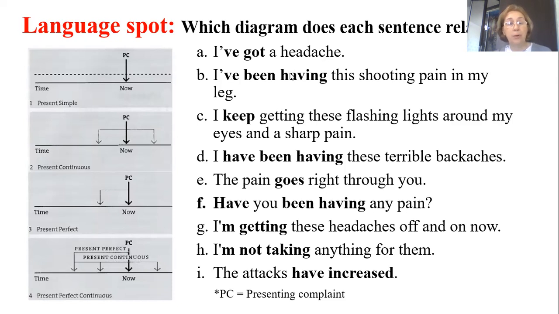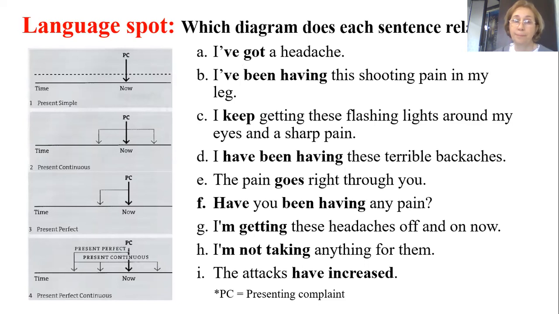Now, if we have a look at the sentences from A to I, here we should understand which diagram each sentence relates to. Yosif, will you read the first sentence? Yosif? Yes, doctor. Read it. Okay, should I read? Yes.